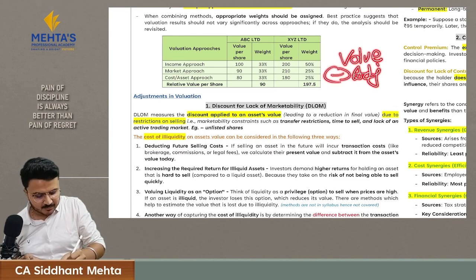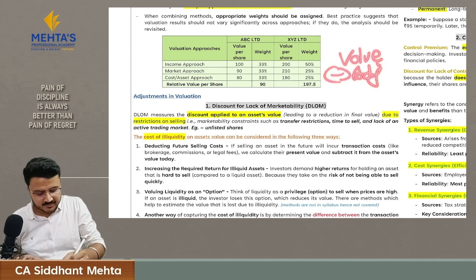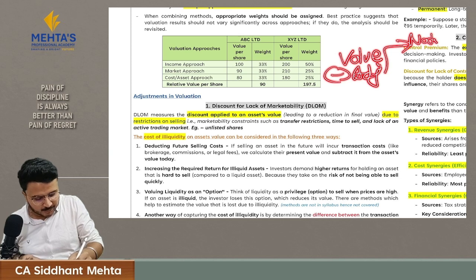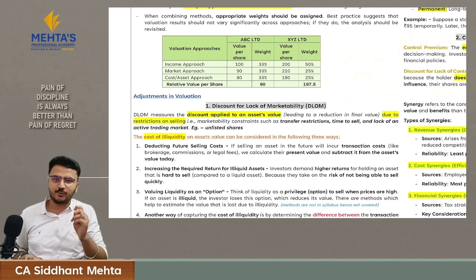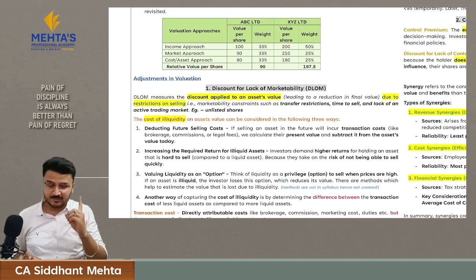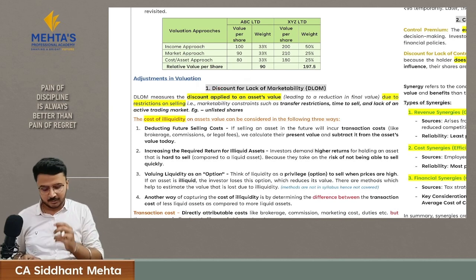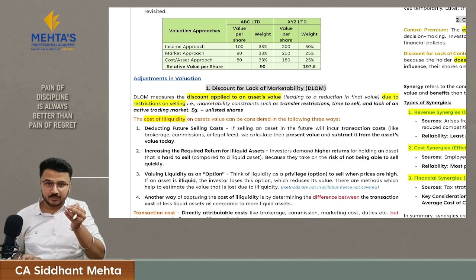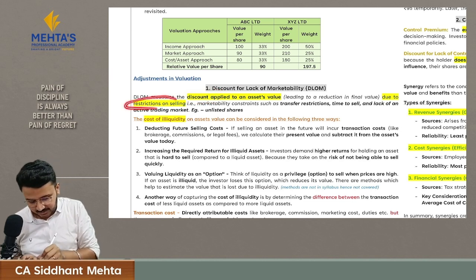Now these adjustments are not there for each and every company. Whether you have to do these adjustments will depend upon the nature of transaction and upon the size of a transaction, and whatever is the net value will be the value of your company. So the first adjustment is discount for lack of marketability. Here you discount or you reduce the asset value because these assets have restriction on selling.